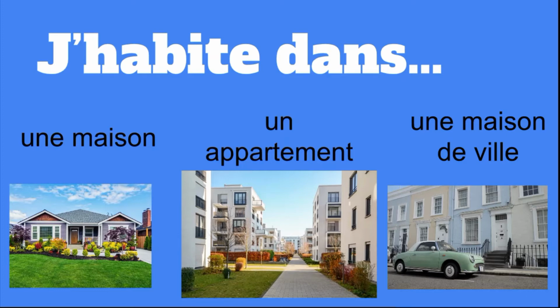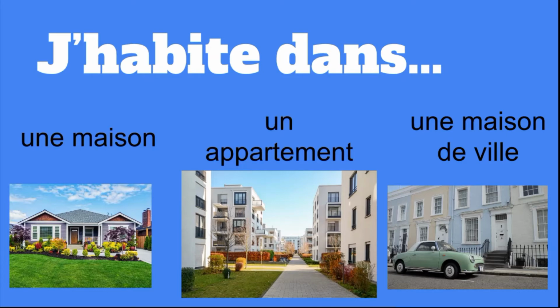J'habite dans une maison. I live in a house. J'habite dans un appartement. I live in an apartment. J'habite dans une maison de ville. I live in a townhouse.